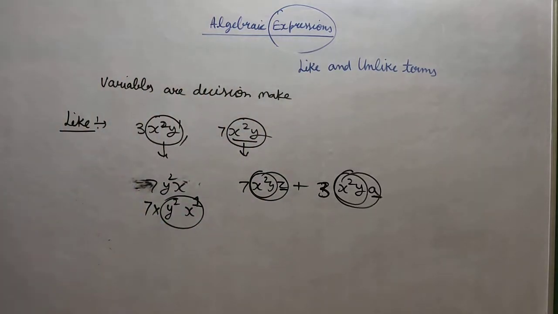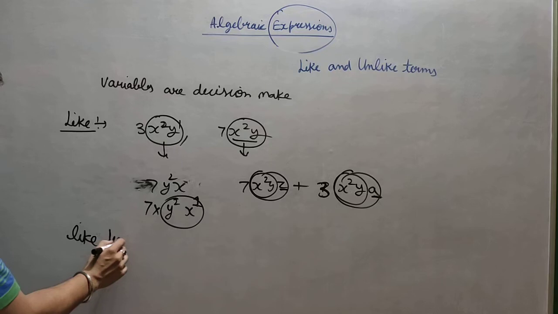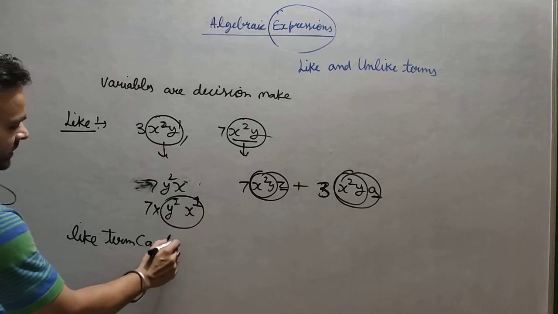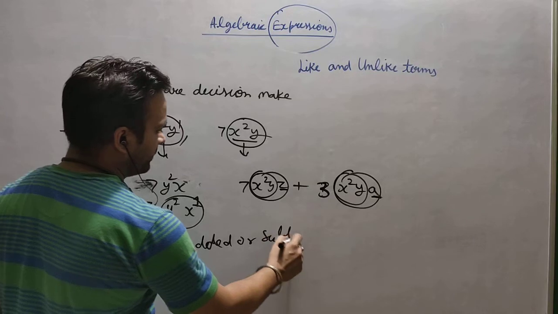If it is not the same, then they will not come into the like terms category. So this is all about like and unlike terms. If you are able to find the like terms, then only like terms can be added or subtracted.